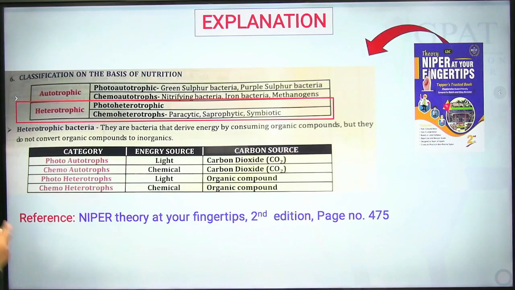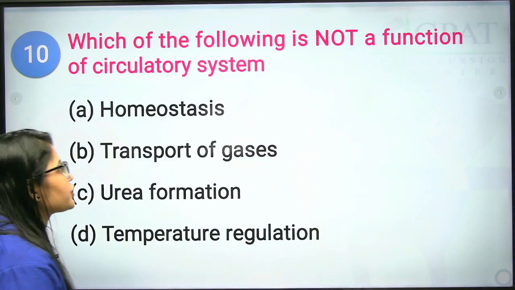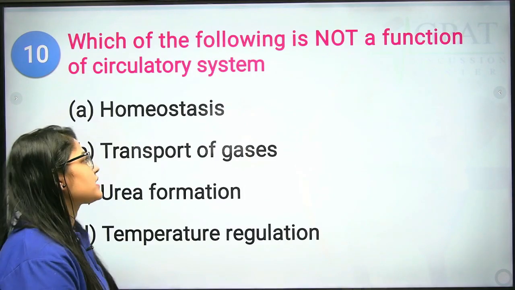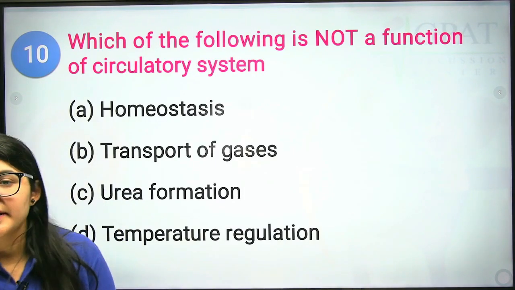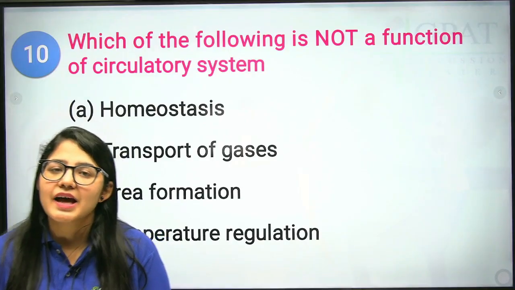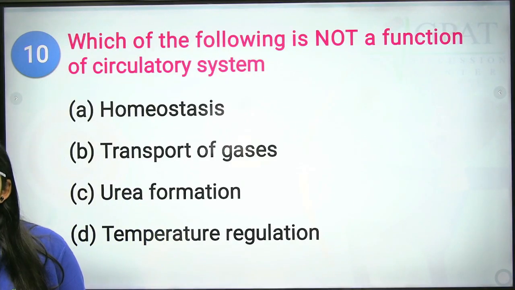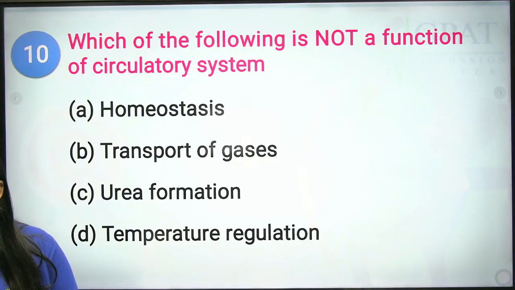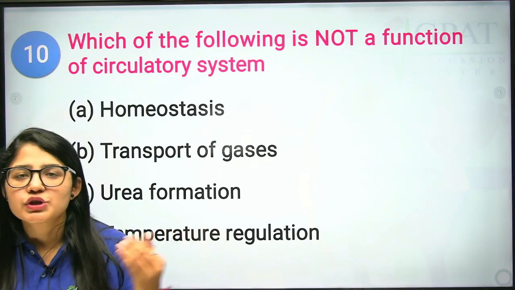Okay. Now next question and the last question. Which one of the following is not a function of the circulatory system? Okay, fine. First we have homeostasis. Homeostasis is the condition where our body maintains its equilibrium. Clear? This is homeostasis. In easy meaning, we can say the internal condition of the body should be stable.